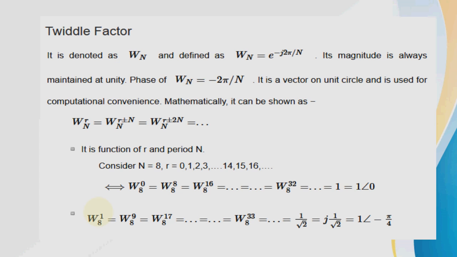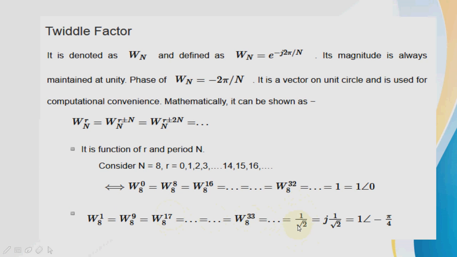So if you consider N equal to 8, r becomes 0 to 16 if you extend. So your Twiddle factor will have symmetry as follows: W of 0 equals W of 8 equals W of 16, up to W of 32. Like that, the odd ones will be W of 1, W of 9, W of 17, and up to W of 33.